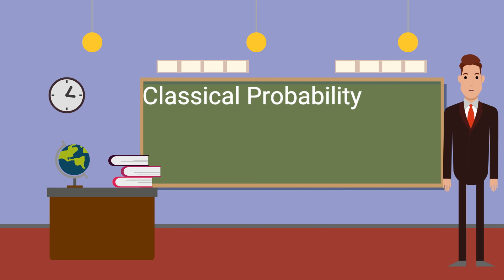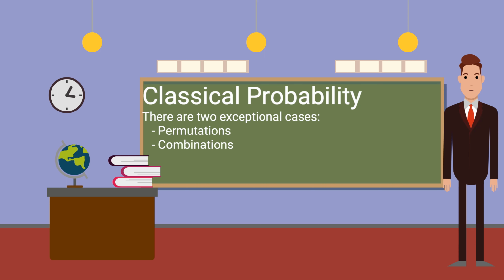There are also 2 exceptional cases, namely permutations and combinations. Permutations are the different ways a set of elements can be arranged in a specific order. At the same time, combinations are the different ways a set of elements can be selected without regard to order. In other words, permutations consider the arrangement of elements, while combinations do not. Let's look at an example for permutations.